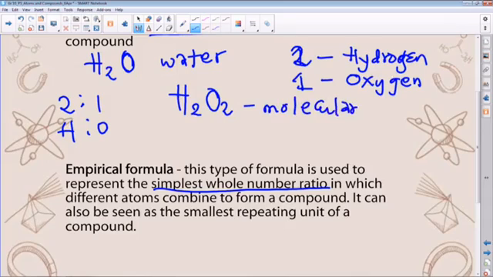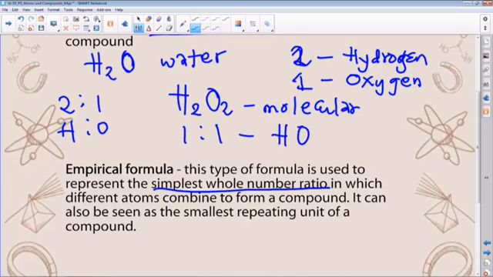Now, if we want to go to the empirical formula, it means we can simplify this into the simplest ratio we can get. In other words, it would be 1:1, because for every 2 hydrogen, we've got 2 oxygen. So the empirical formula would be HO, which means 1:1.